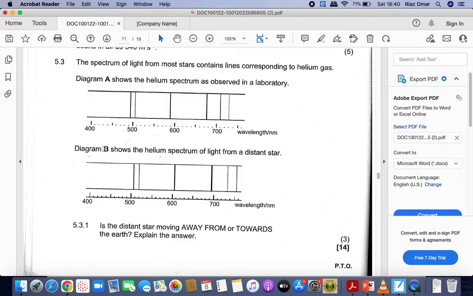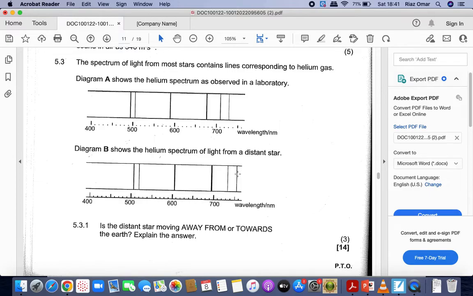Diagram B shows the helium spectrum of light from a distant star. We see that these lines have moved away from the 500 towards the right. The one near 600 has also moved to the right. So we see that the wavelength has increased.